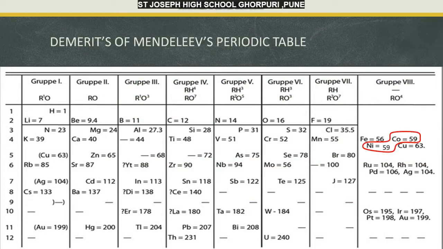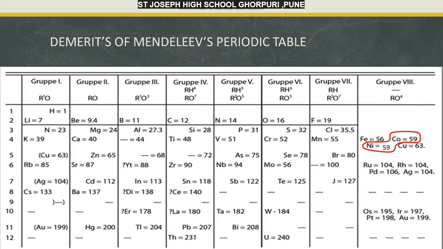In the table, in group 8, you will see that there are two elements, cobalt and nickel. And if you see, the atomic mass of both the elements is the same, that is 59 each. So according to Mendeleev's law, the arrangement of elements was in an increasing order of atomic masses. Then the question arises, how come cobalt and nickel are classified in the same group when the atomic masses are the same, that is 59 each? So this was the first demerit of Mendeleev's periodic table.